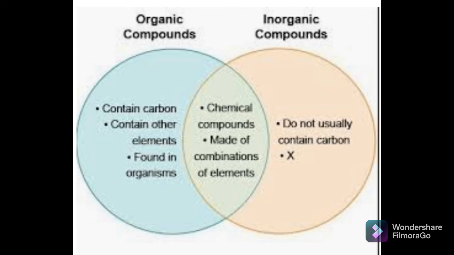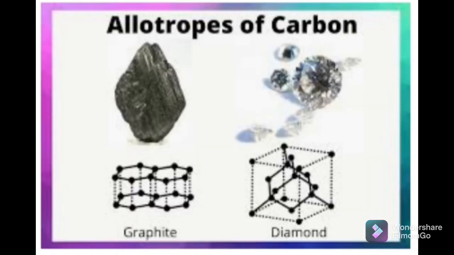Then for carbon, one point is there, that is allotropy. So what is meant by allotropy? When an element can exist in more than one structural form in the same physical state, then that property is called allotropy. In our surroundings many elements exist in different forms because of their different structural arrangement. They are chemically the same but physically different, and those elements are called allotropes of each other. So carbon has this property of allotropy.